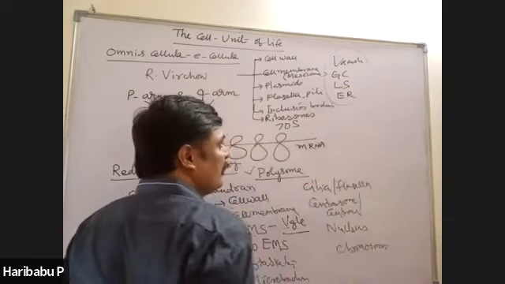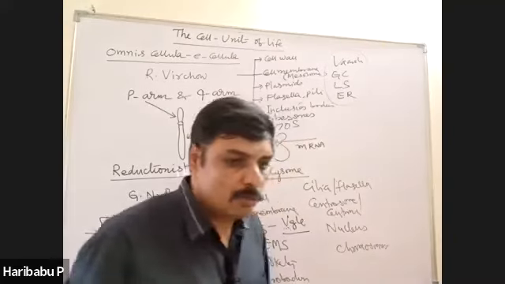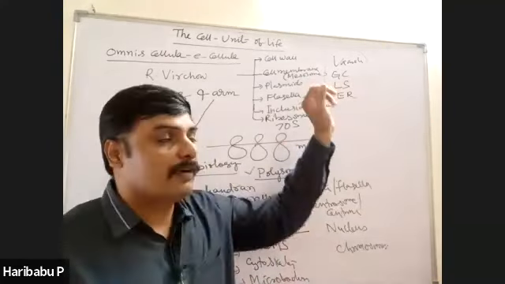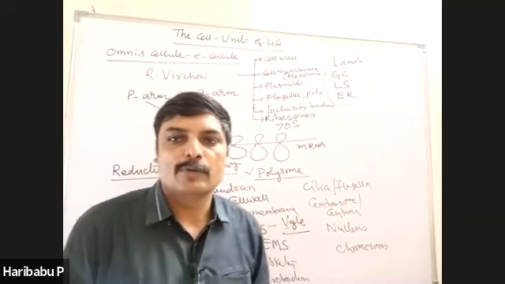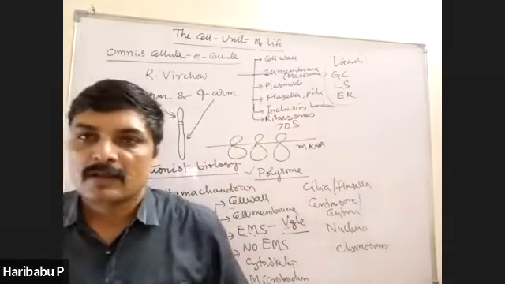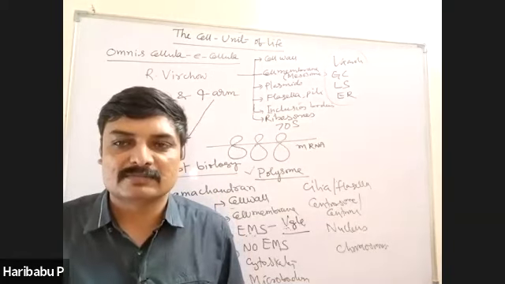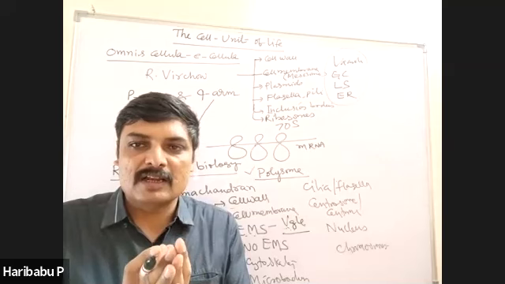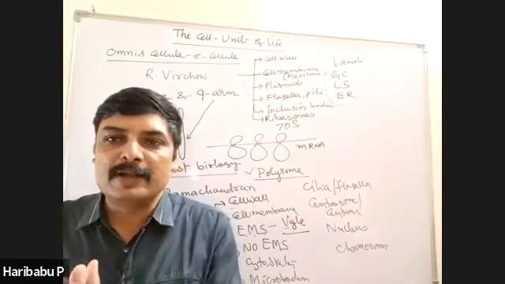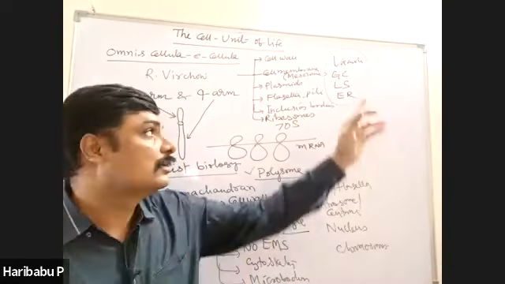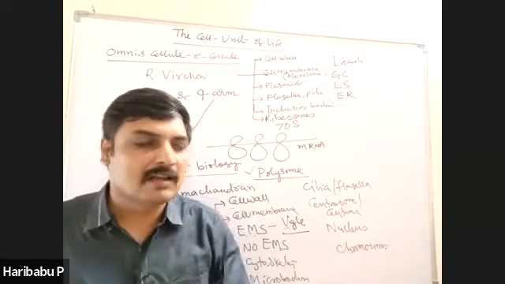All these form EMS because their functions are coordinated. For example, questions may ask from these cell organelles. Function of RER, protein synthesis. Lipid synthesis is the function of SER. Which cell organelle synthesizes glycolipids and glycoproteins? Golgi complex. Which cell organelle is called the storehouse of the cell?